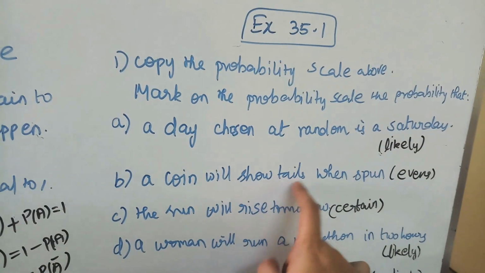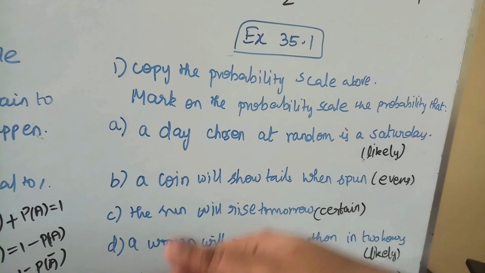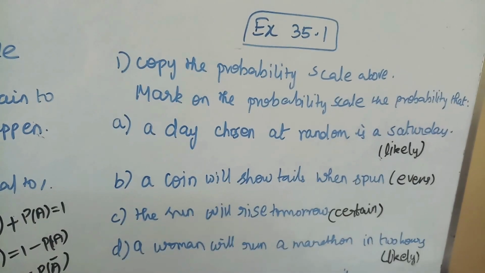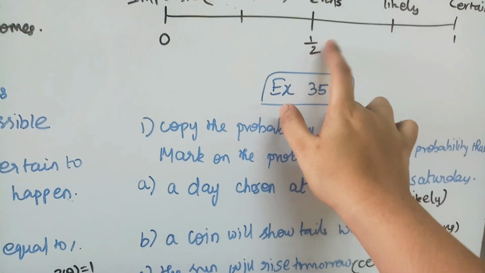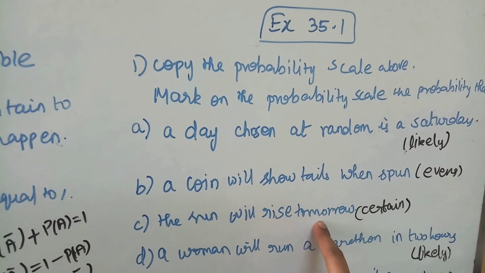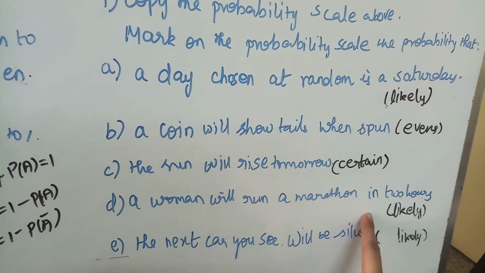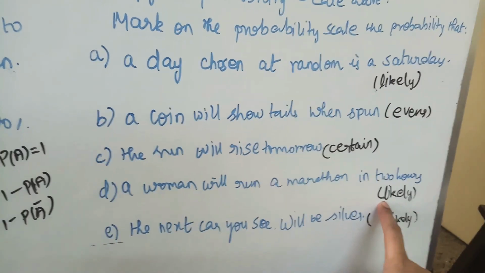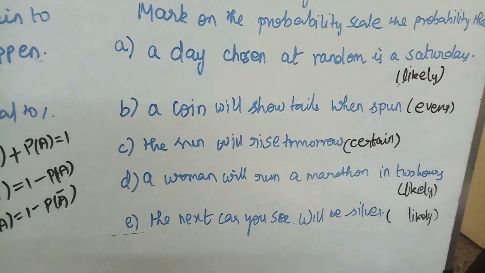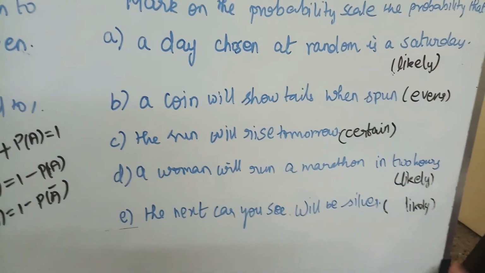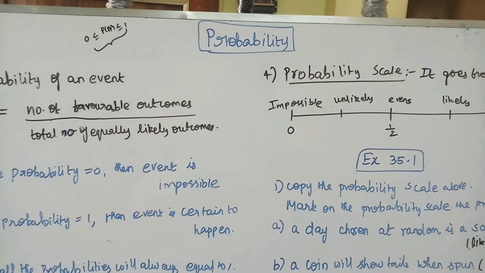A coin will show tails when spun. Already I told, for spinning or flipping coins, we either get tails or heads, so they have equal opportunities. So we say it's an even event, and we mark it under the events. The sun will rise tomorrow, that is a certain one. A woman will run a marathon in 2 hours. It depends upon the woman who is running, so it is likely. The next car you see will be silver. For sure, we can see cars when we travel, so that is likely.